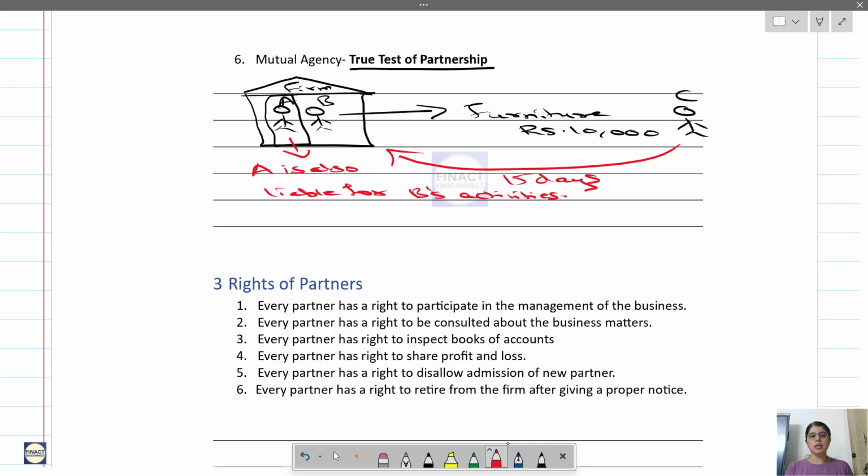So all partners are principal and agent among themselves. This is a true test of partnership. Why is it known as a true test of partnership? Even if you fulfill all other features of partnership, if you are not able to fulfill this feature, then your partnership will not be valid. That is the reason it is known as a true test of partnership.